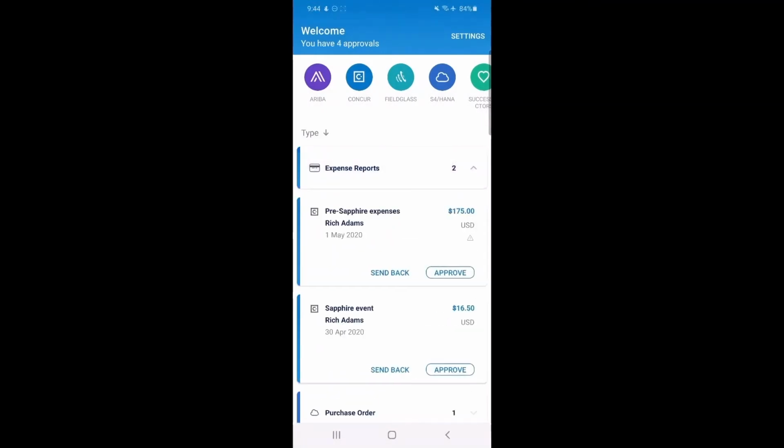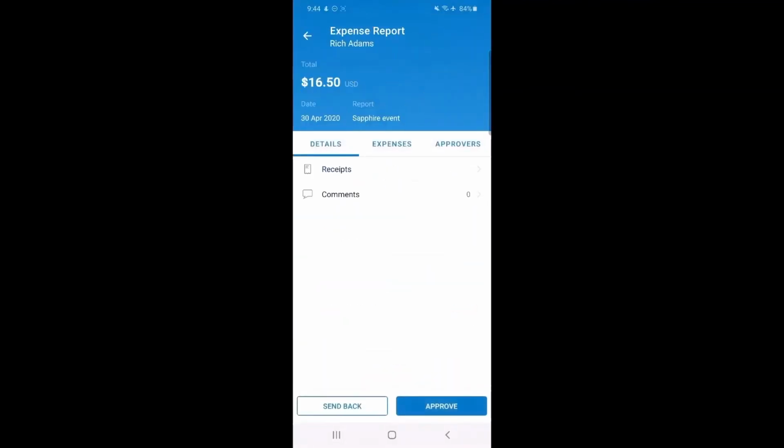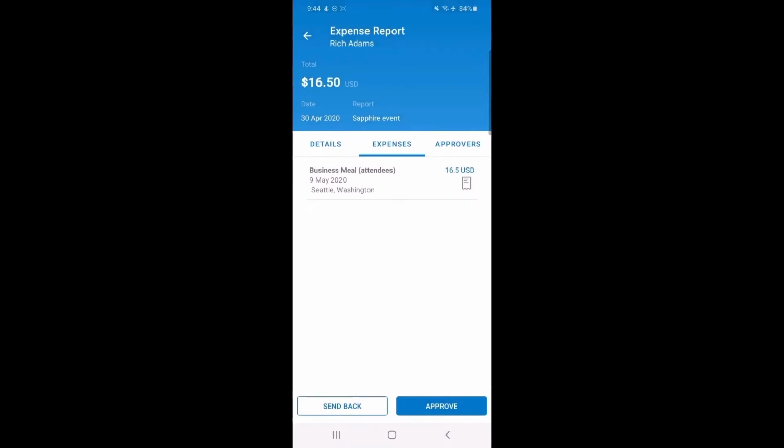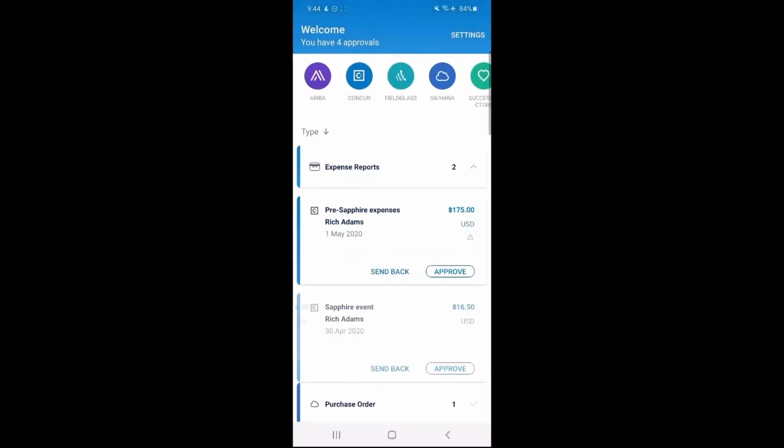Go to the expense reports. Going into the expense report, I can see two expense reports here. One, I can see an indicator that I've got an issue with that one. So let me start with the other one. So the other one's submitted by Rich Adams. It's for a business meal, has a receipt attached, looks good, looks reasonable. We'll go ahead and approve that one.